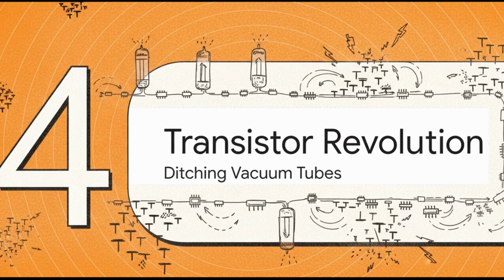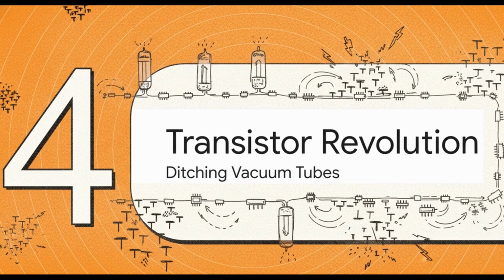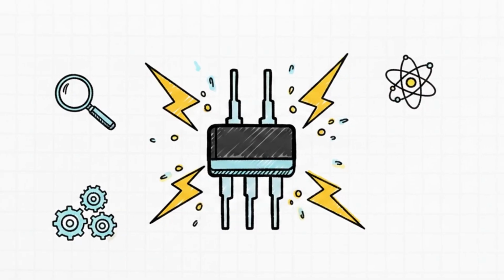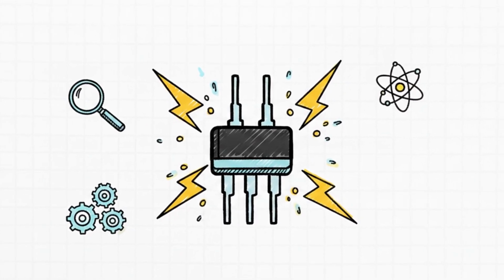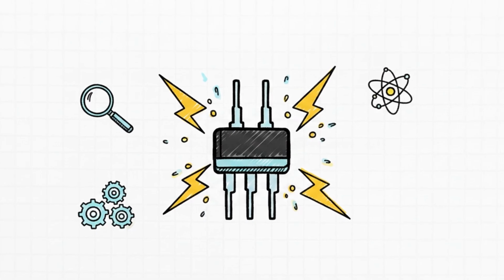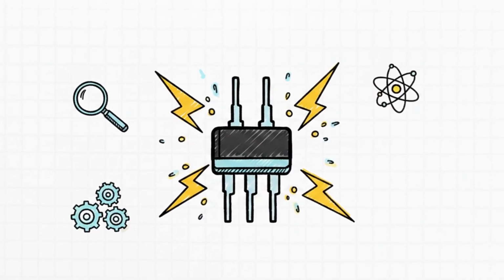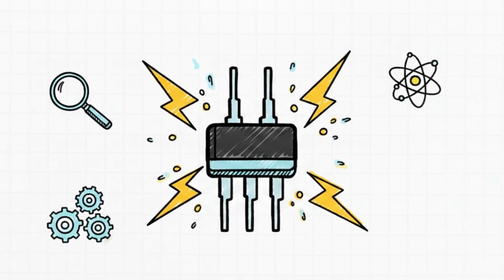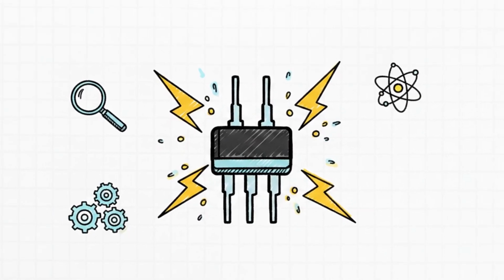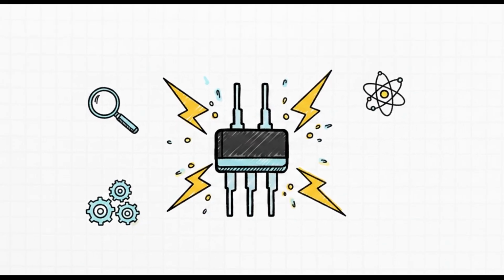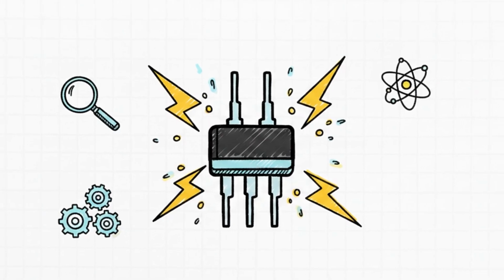Next up is Milestone 4, the transistor revolution. Time to ditch the vacuum tube. So, 1947 brings us a massive, industry-altering breakthrough at Bell Laboratories. Inventors William Shockley, John Bardeen, and Walter Brattain figure out how to make an electric switch entirely out of solid materials. They named it the transistor.